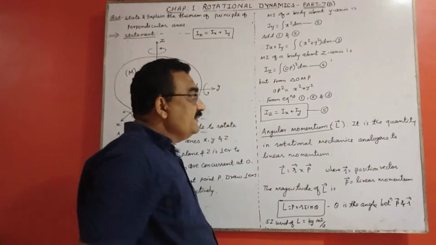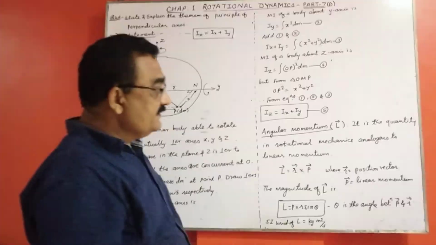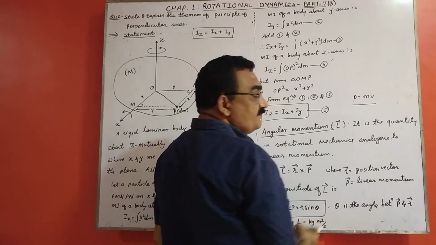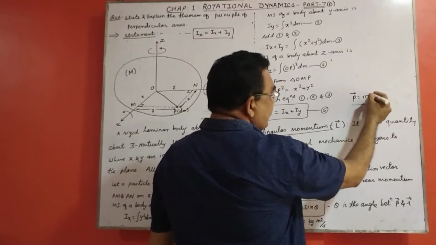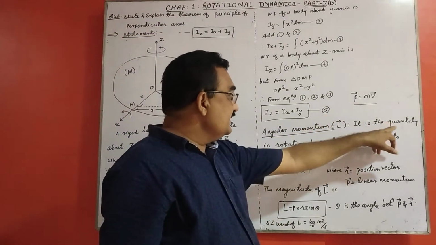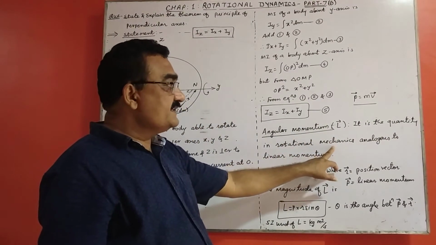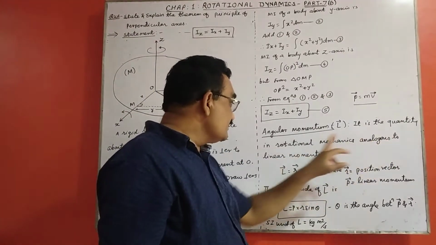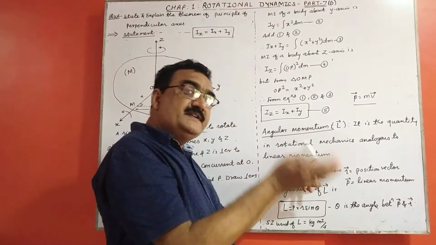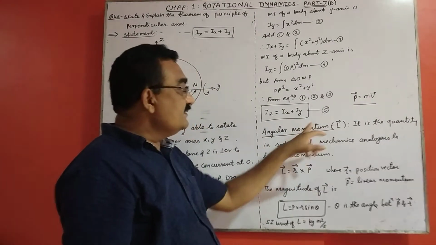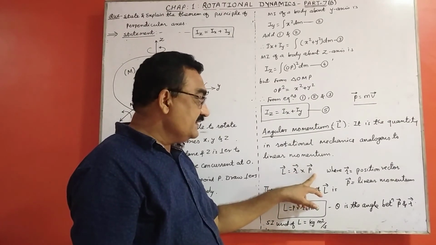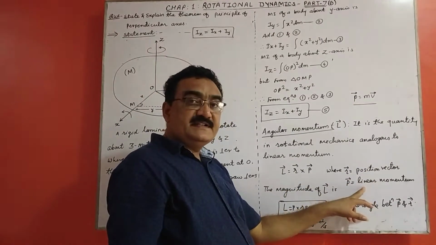Now the angular momentum. You know, linear momentum is denoted by P. It is the product of mass and velocity. This is a vector quantity, so we can represent it by a vector. But angular momentum is a quantity in rotational mechanics which is analogous to linear momentum. It is the moment of linear momentum that is called angular momentum, and it is given by vector L equal to vector R cross P, where R is the position vector and P is the linear momentum.